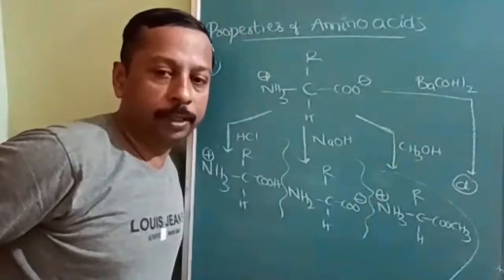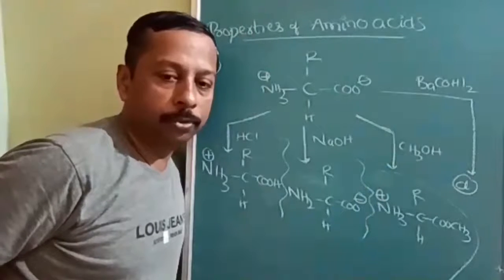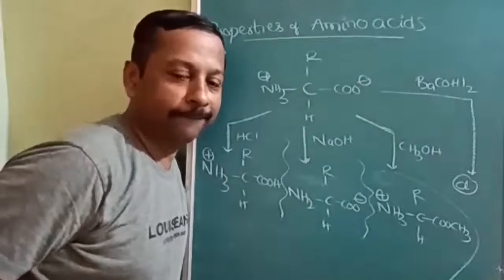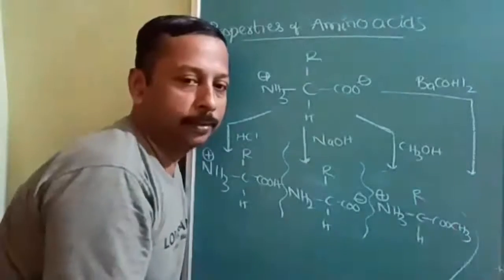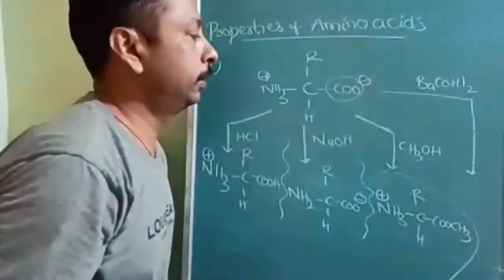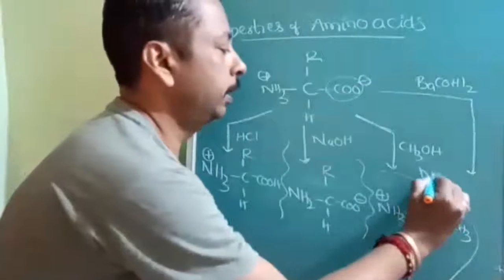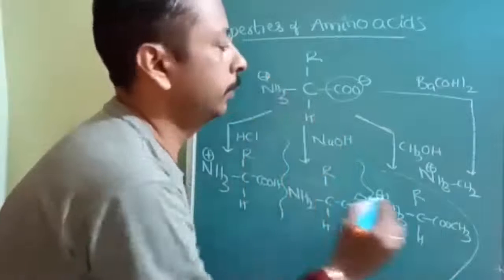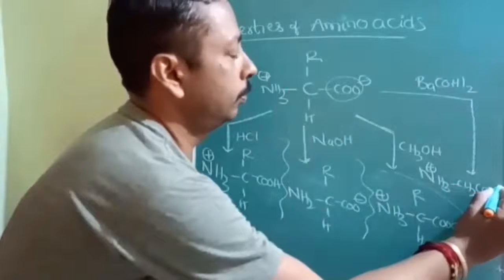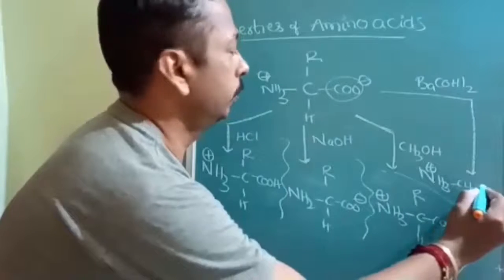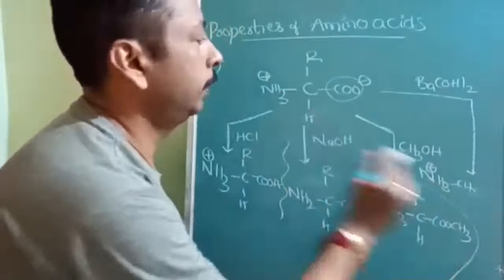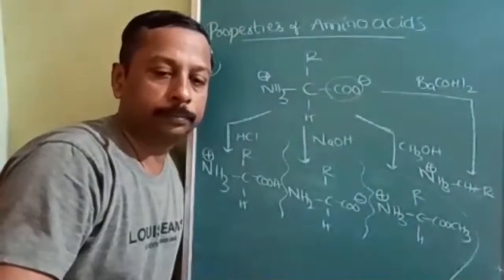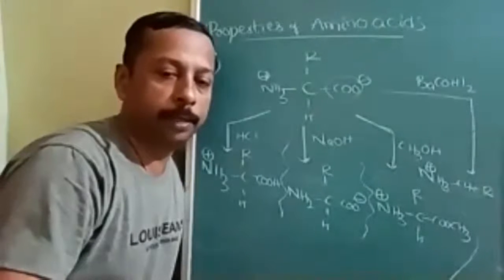Next, what is the function of Ba(OH)2? What is it used for? Ba(OH)2 is used for removing carbon dioxide. Okay, so CO2 will be eliminated. Is it understood? Then it will be NH3 positive and CH2R, with CO2 removed. Decarboxylation is done by barium hydroxide.